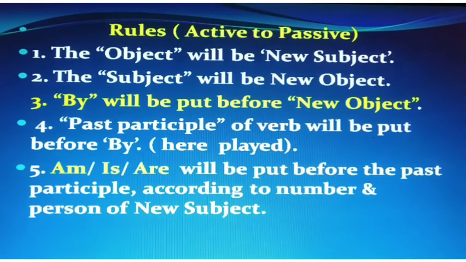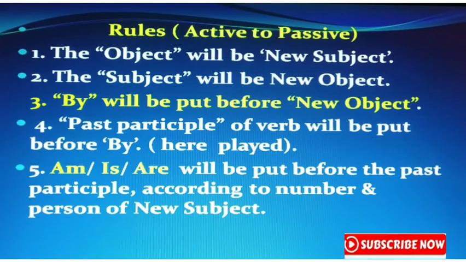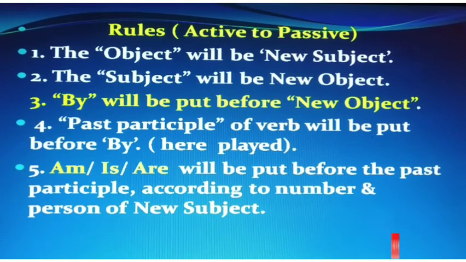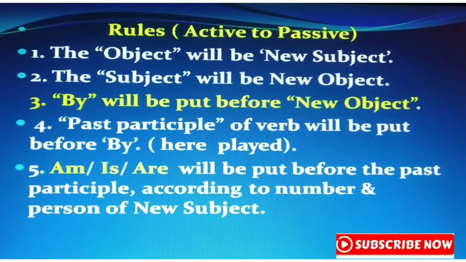And fifth, am, is or are. One of these three will be put according to number and person of the new subject. You get a new subject and you determine which number and person that subject is, and accordingly you use am, is or are. When the subject is I, you use am.